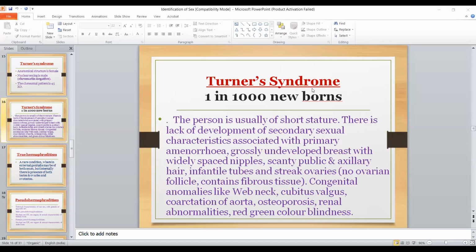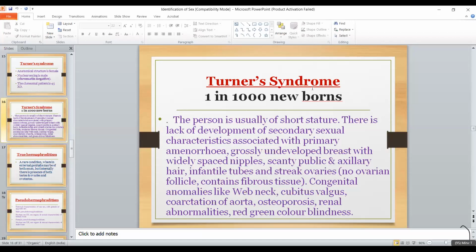I will again repeat. So Turner syndrome: the anatomical structure is of a female, nuclear sexing is male, chromatin negative, and the chromosomal pattern is 45 X0. In Turner syndrome, the person is usually of short stature. There is lack of development of secondary sexual characteristics. Undeveloped breasts are present in that female. Widely spaced nipples are present. Scanty pubic hair, axillary hair, infantile uterus, and streak ovaries are present. No ovarian follicles, and the ovaries consist mostly of fibrous tissue.